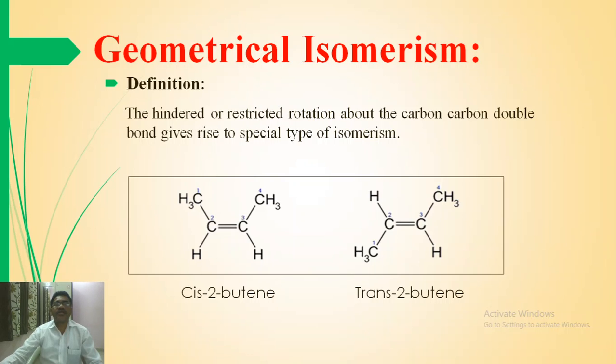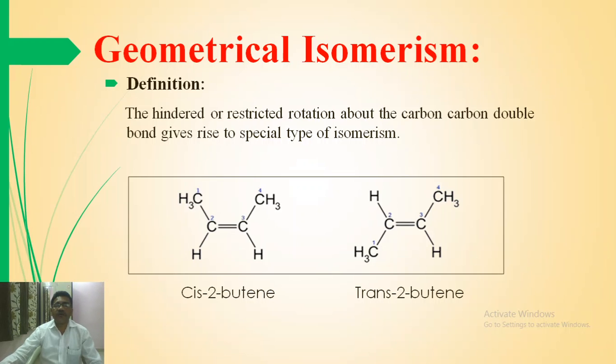The cis and trans compounds undergo hydrogenation to form n-butane, and therefore there are four isomers of butylene. The next point is geometrical isomerism. First, we have to discuss what geometrical isomerism is. The hindered or restricted rotation about the carbon-carbon double bond gives rise to a special type of isomer.